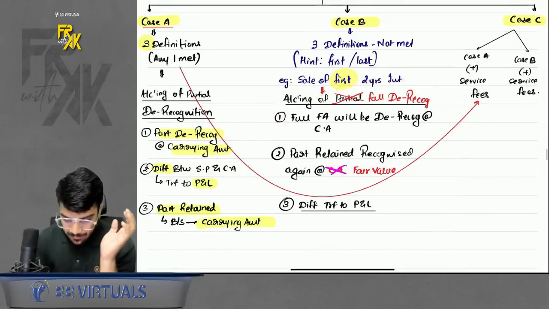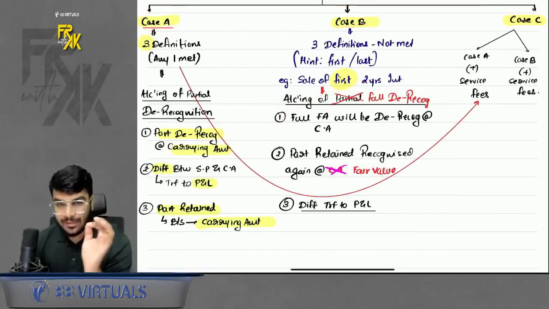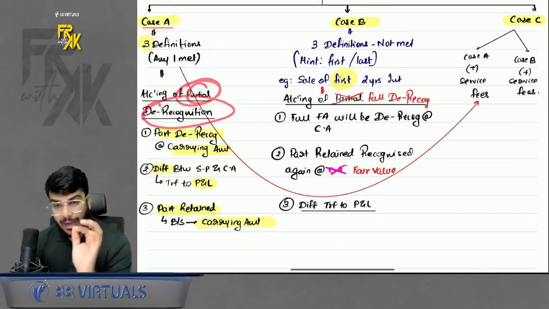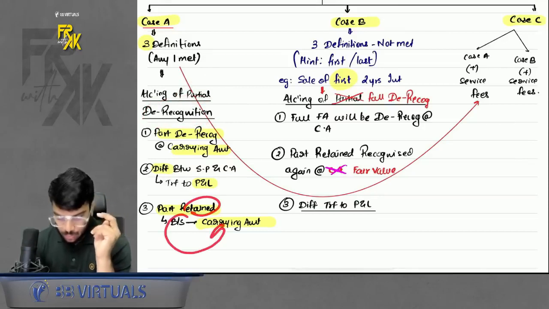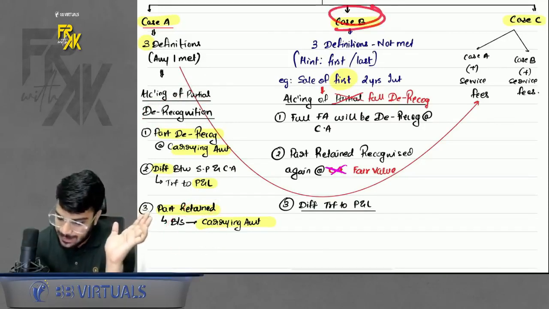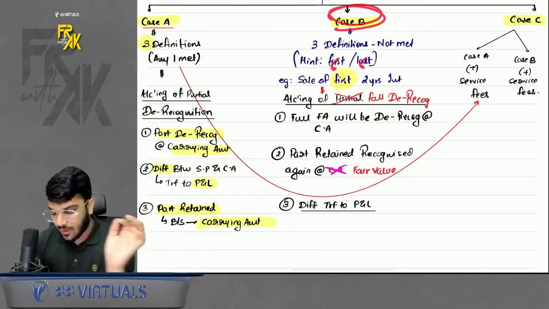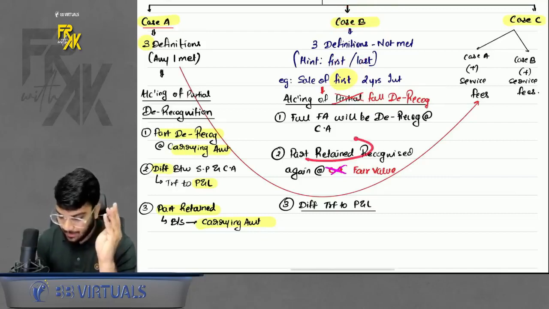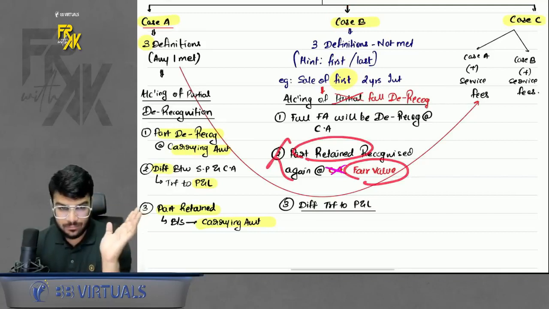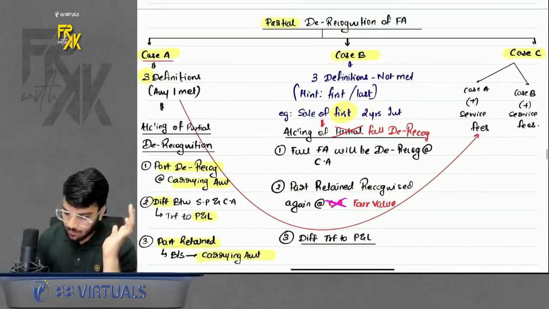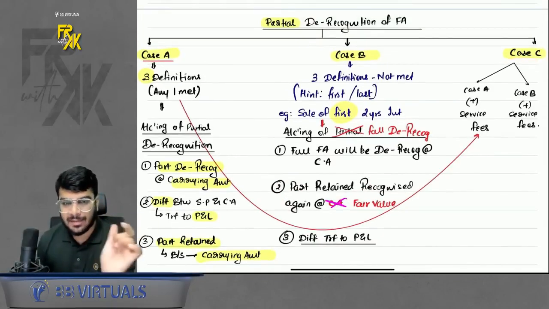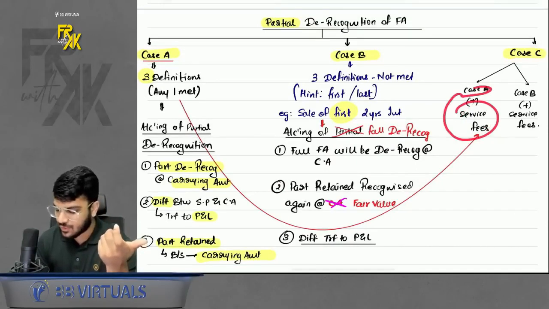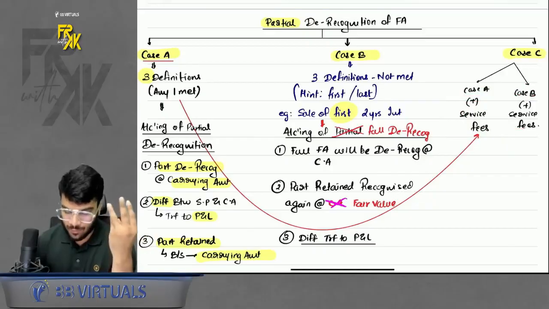So what is the difference between case 1 and case 2? The only difference is in case 1 we apply the accounting of partial derecognition, and here the retained part continues to appear at carrying amount only. In case B, when there are words first and last, we apply the accounting of full derecognition, and here the retained part is re-recorded again at fair value instead of carrying amount. So what is case C here? Remember, case C is nothing but whenever there is service fees also involved. So there is case A along with service fees or case B along with service fees. In that case, you will fall under case C.